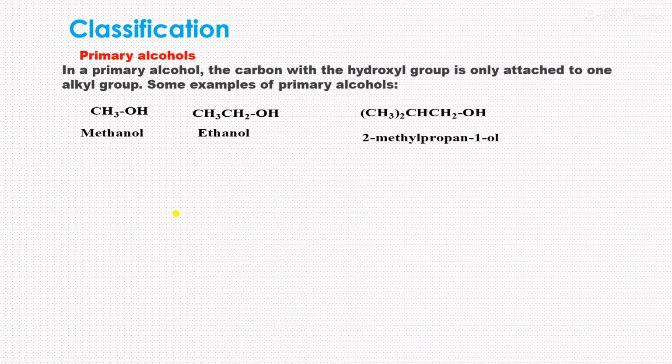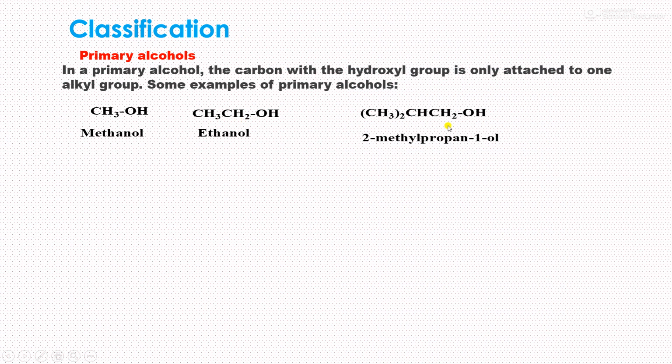So friends, what is meant by primary alcohols? In primary alcohols, the carbon with the hydroxyl group is attached to only one alkyl group. For example, methanol, actually it is not a primary alcohol, but it is included in primary alcohols. Ethanol: the carbon having the OH group is attached to only one carbon, therefore this is an example of a primary alcohol.